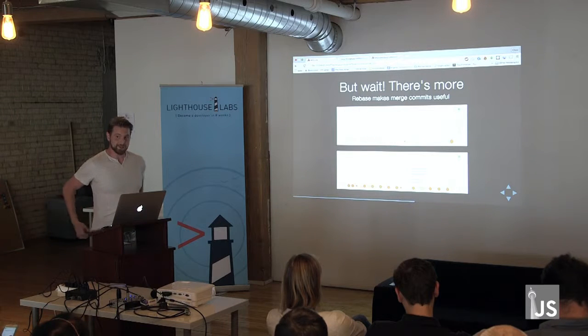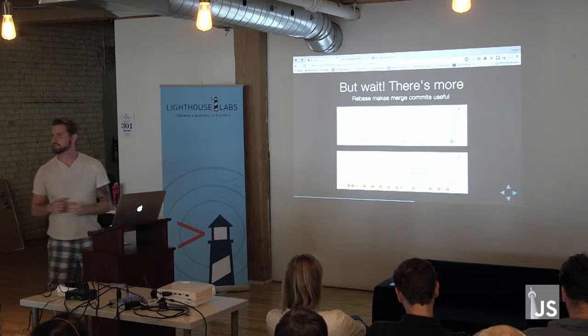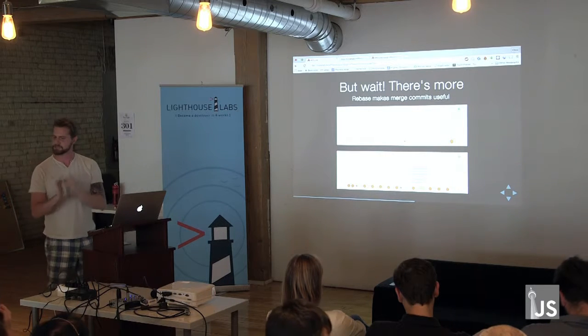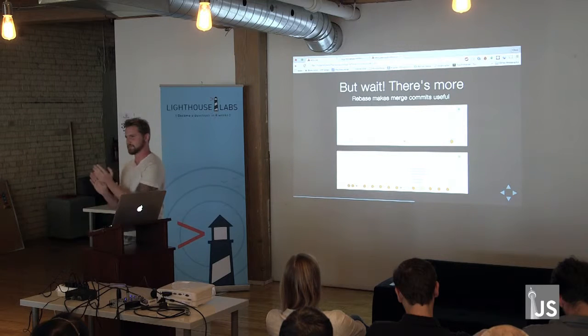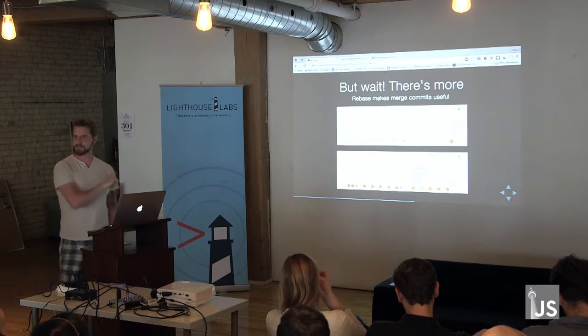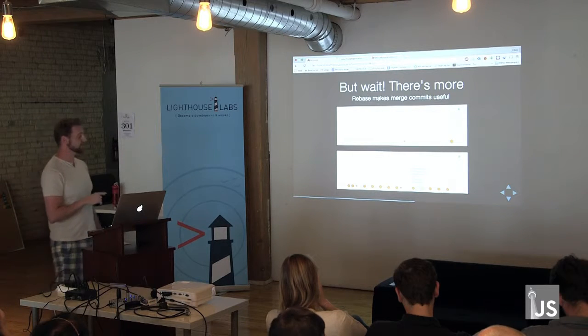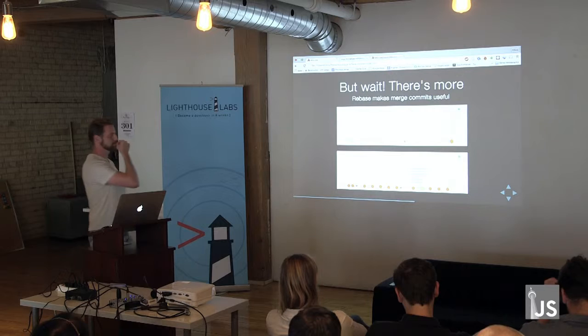But there's more that I can do with this, because merge commits are a very special kind of commit. And the community is pretty split. Half of people seem to think merge commits are completely useless and they should just die and never exist. And the other half likes them. I'm saying if you use Rebase the way I'm going to tell you how to use Rebase, not only are merge commits nice, they're very, very helpful.